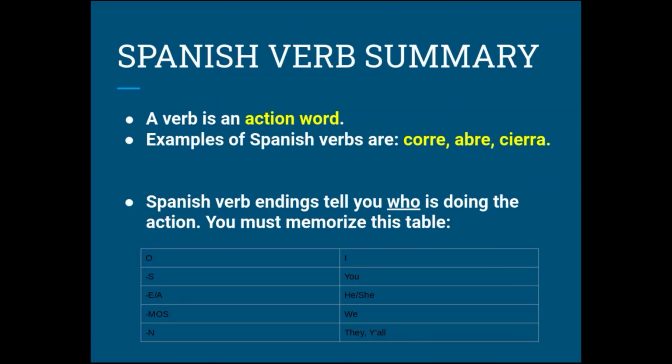Let's sum it all up. A verb is an action word. Some examples of Spanish verbs are corre, abre, cierra. They're all things that you do. Spanish verb endings tell you who is doing the action, and you must memorize the table below. O means I'm doing something. S means you are doing something. E or A means he or she is doing something. Mos means we are doing something. And N means a group. They or you all are doing something. That's all there is to it.